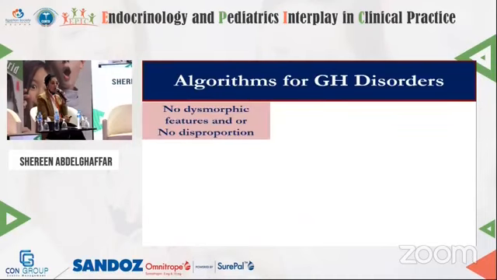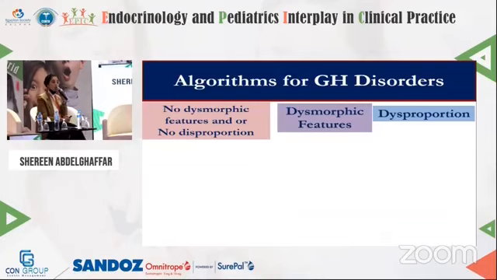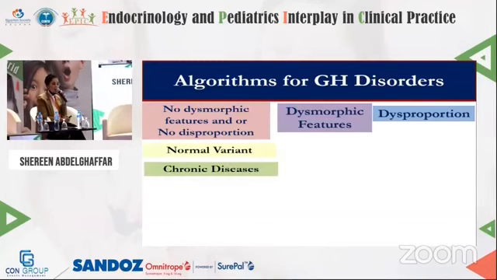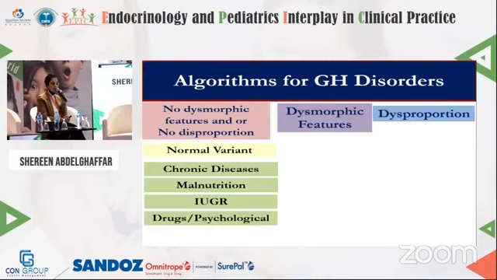First, we look at the child. If there is no dysmorphism or no disproportion, or if the child has dysmorphic features or the child has disproportionate short stature. If there is no dysmorphism or no disproportion, we will exclude normal variants first, then chronic diseases, then malnutrition, then intrauterine growth retardation, drugs, psychological issues.